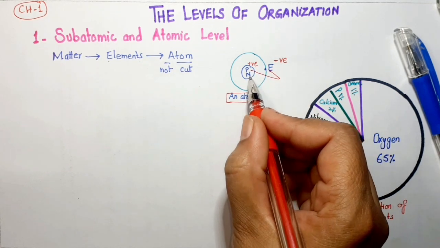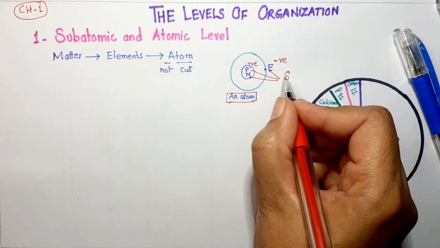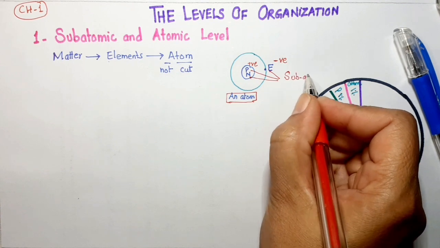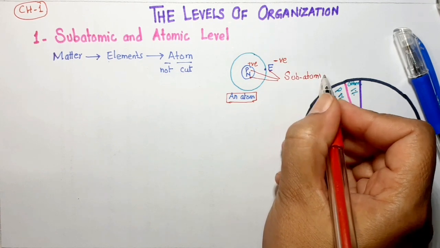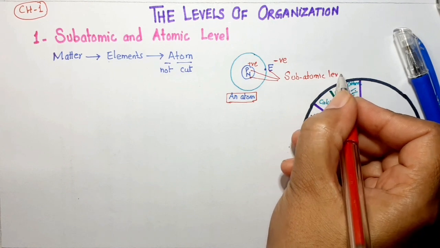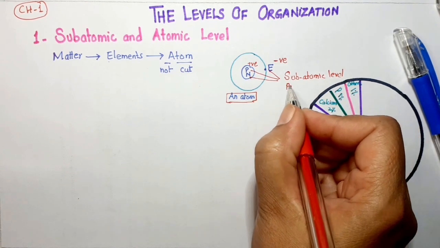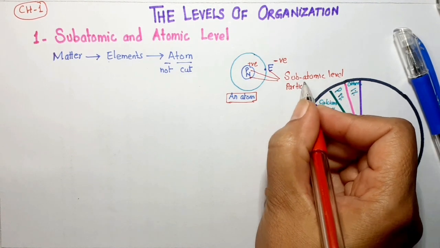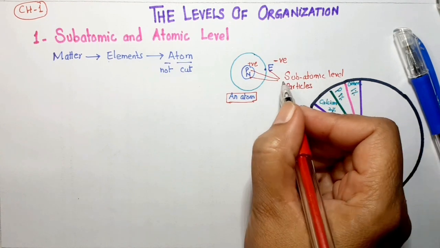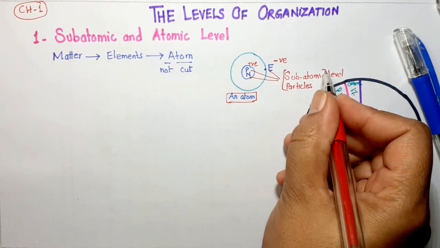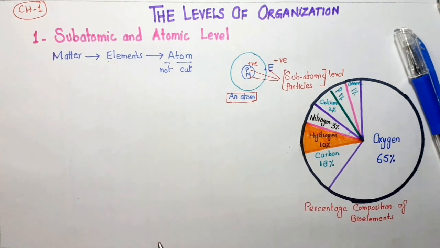These are subatomic particles. It means this is the subatomic level, and if we have a complete atom, then it is the atomic level.